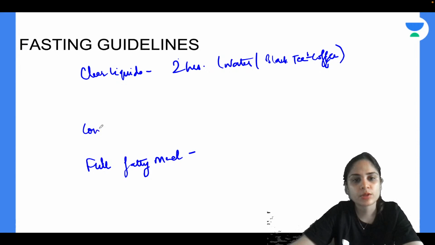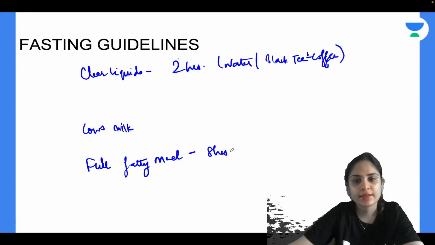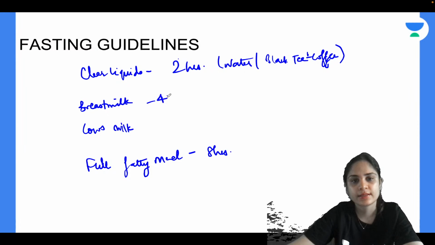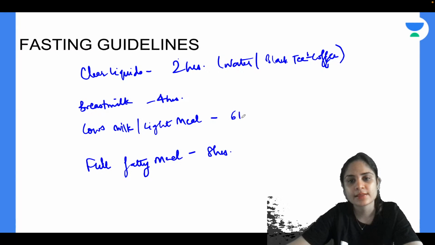Okay, cow's milk, what is the fasting guideline? Cow's milk, buffalo milk, goat milk. 8 hours for full fatty meal, very good. Mother's milk, yes, so breast milk is 4 hours. Excellent. What about cow's milk or light meal? Yeah, so cow's milk or light meal is 6 hours.